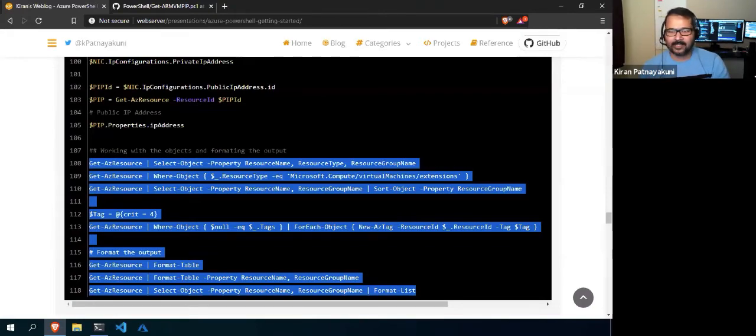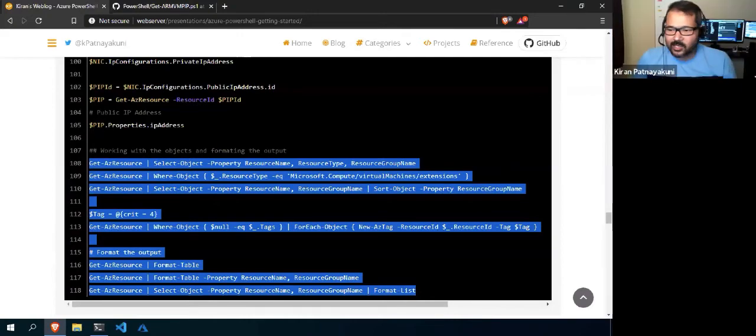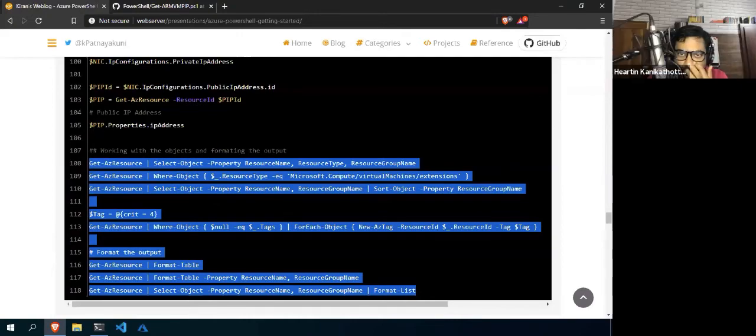Thanks. Okay, one question, a noob question. When do we find a requirement where we have to find VM properties through CLI or PowerShell, even when we have ARM? I'm sorry, I did not understand. When do we need to find VM properties through CLI or PowerShell when we already have ARM?